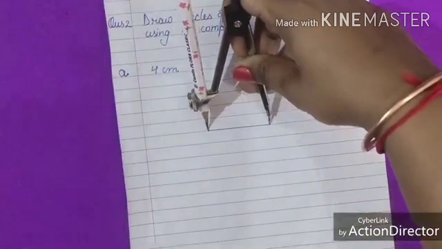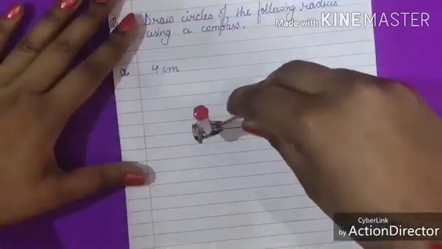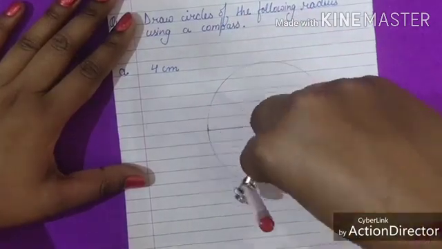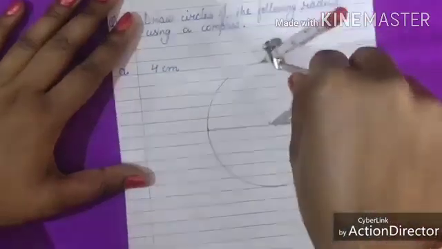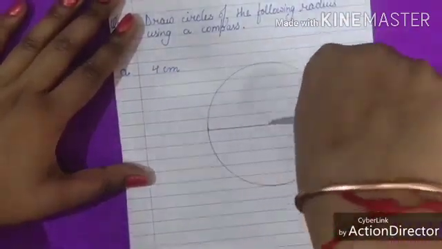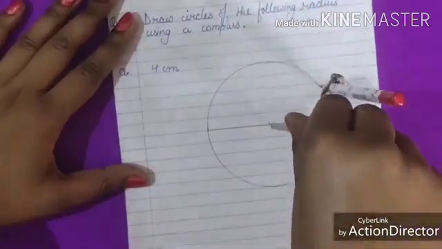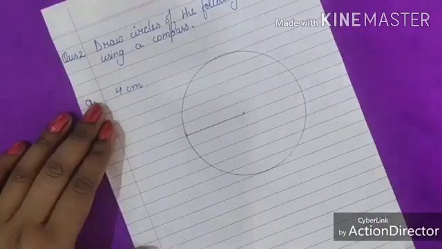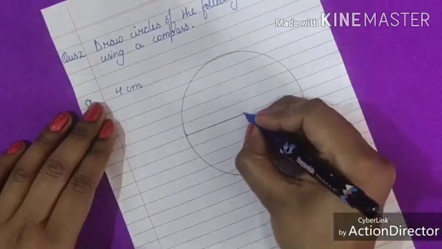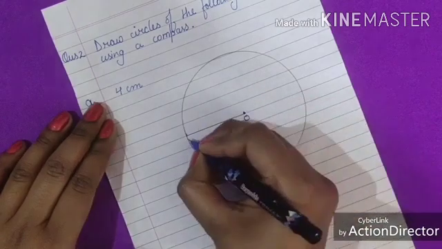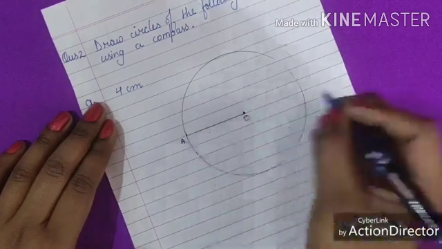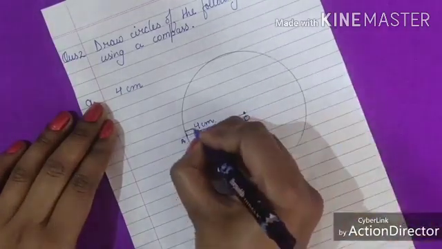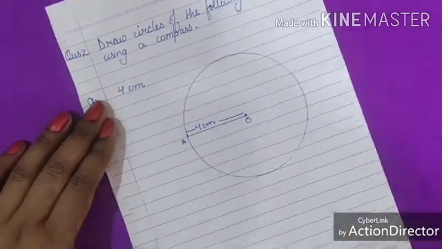See. Now slowly I will draw here circle. See. Now we will give here name. It's a center point O. OA equals to 4 centimeter. Done.